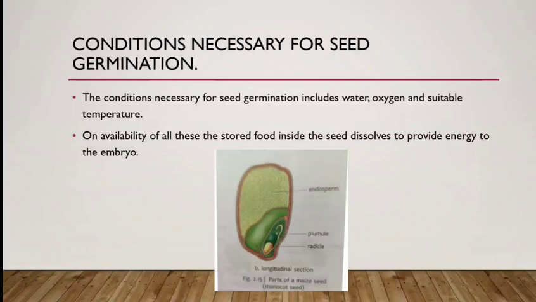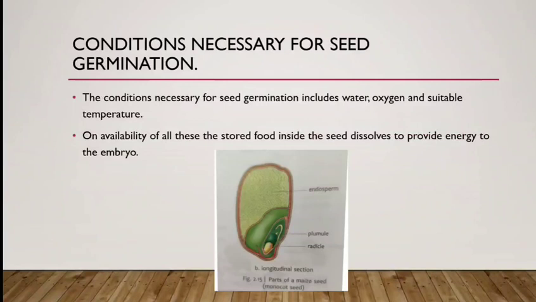If you do not water the seed, it will not start growing, it will dry and it will die. So water is very important. Then the seed also needs oxygen for its growth. Oxygen is already present in the atmosphere, which is absorbed by the soil, and then the seed gets the oxygen in this way.